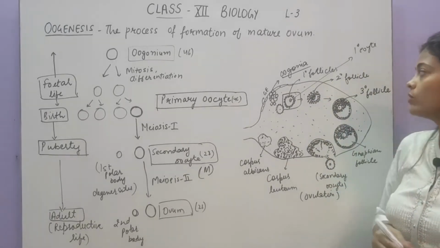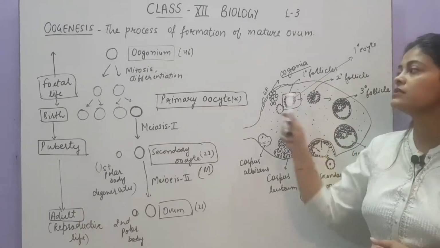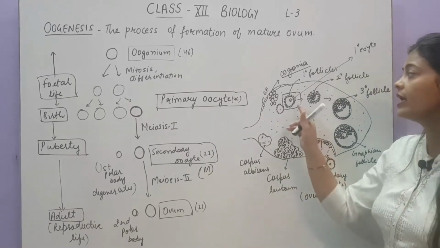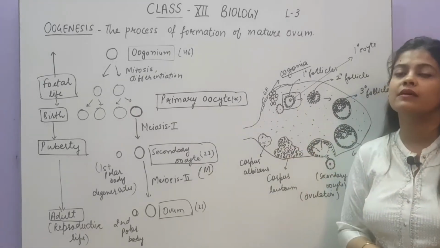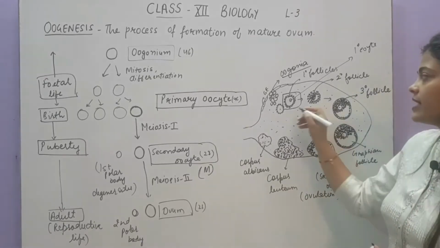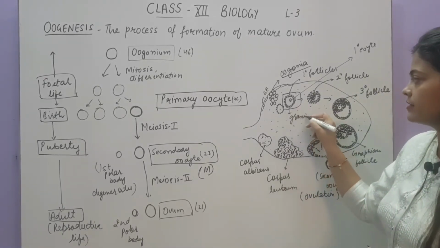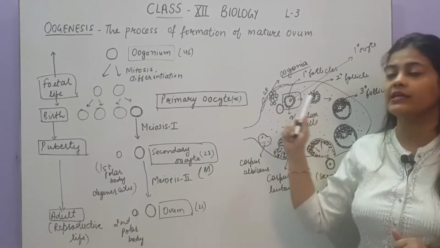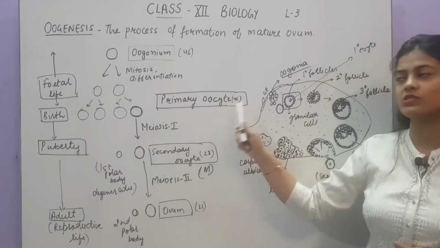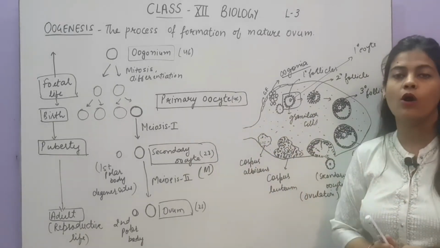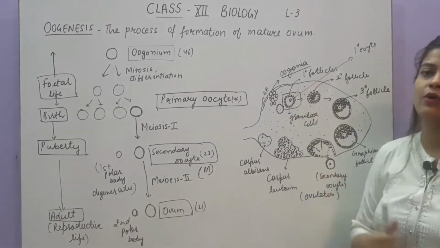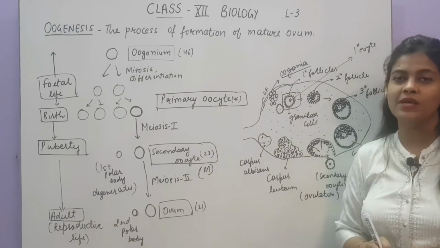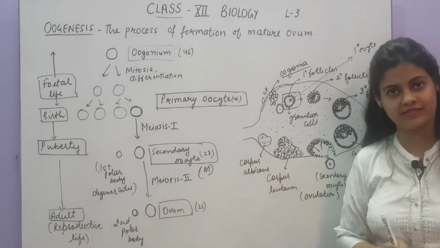Is it clear? So why is it called a primary follicle? Because the primary oocyte is not present separately or independently, but it is covered with a layer of cells, and these cells are called granulosa cells. What are they called? Granulosa cells. So the primary follicle is that structure which carries the primary oocyte with a layer of granulosa cells. So the number of primary follicles in the female at birth is fixed.